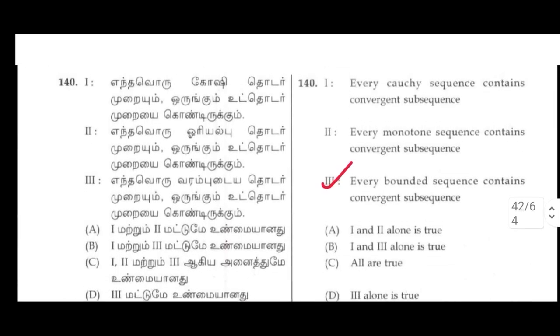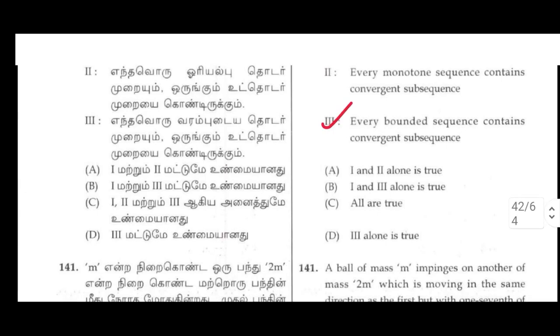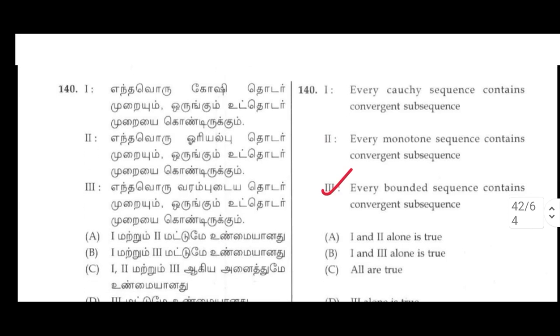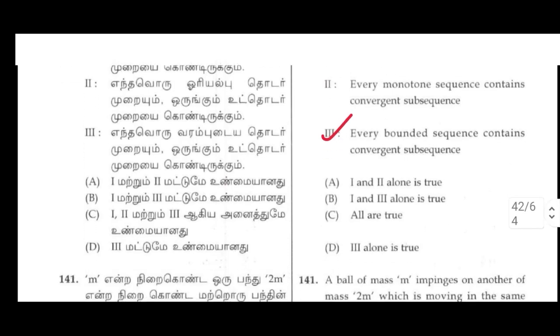140. First, every Cauchy sequence contains a convergent subsequence. Second, every monotone sequence contains a convergent subsequence. Third statement, every bounded sequence contains a convergent subsequence. All are true. C option.